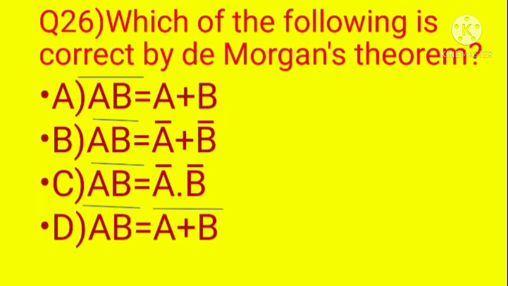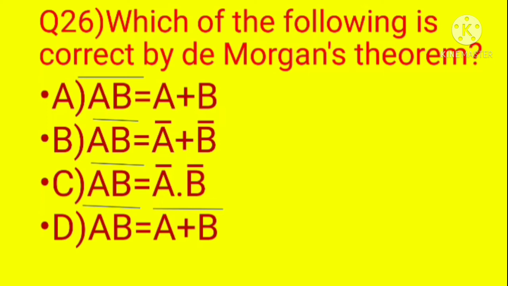Question 26. Which of the following is correct by De Morgan's theorem? Option A, AB bar equal to A plus B. Option B, AB bar equal to A bar plus B bar. Option C, AB bar equal to A bar dot B bar. Option D, AB bar equal to A plus B bar.